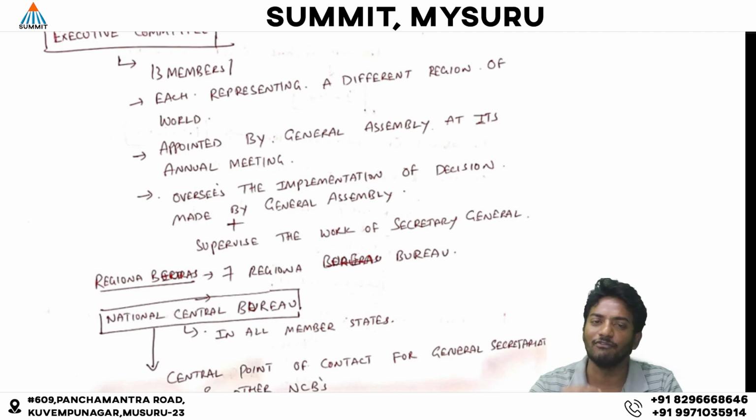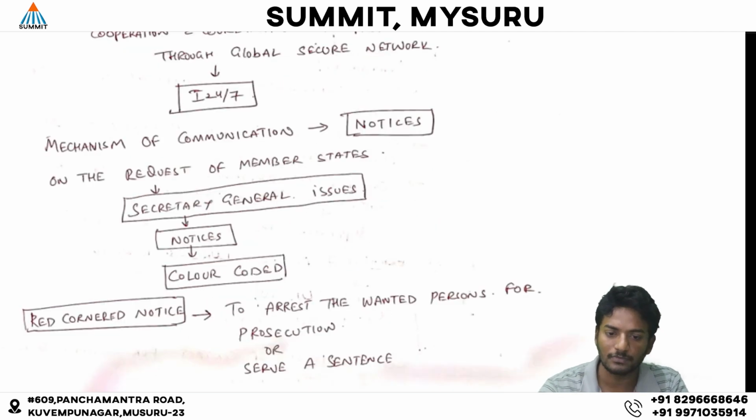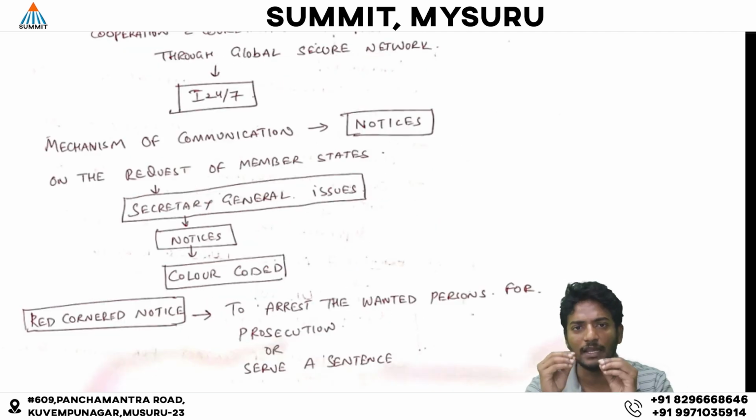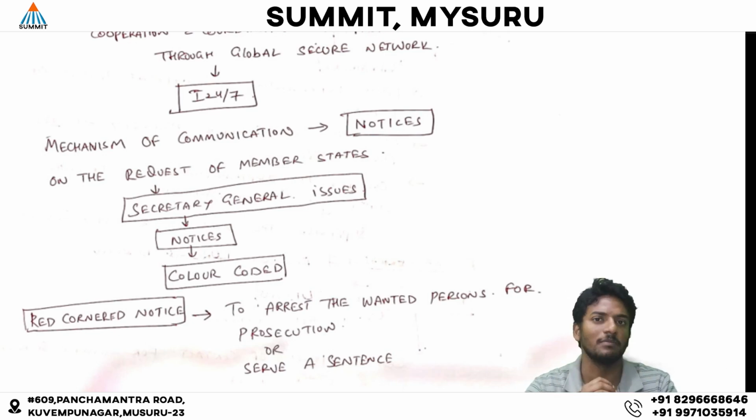Now we will discuss the working mechanism of Interpol. As we have discussed, Interpol provides a platform and facilitates the cooperation and coordination among the member states to combat transnational crimes. That cooperation and coordination is facilitated through information exchange, knowledge sharing and joint research activities.